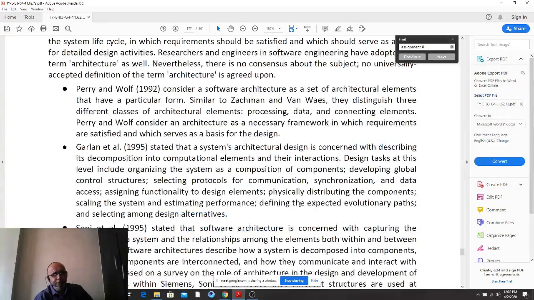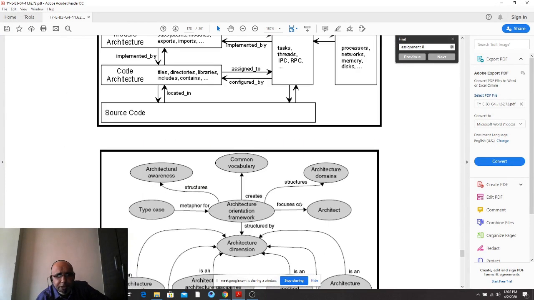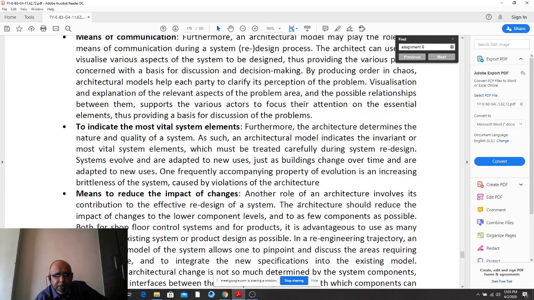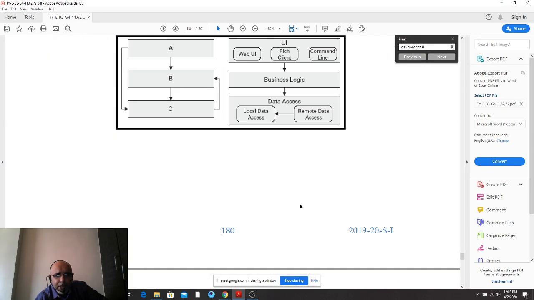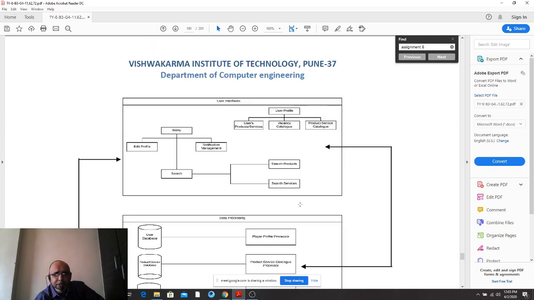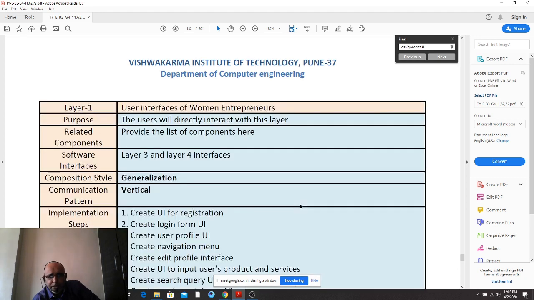Don't change the theory. Focus on the architecture. This is the architecture for the layered one, and they have done it in a layered kind of way.